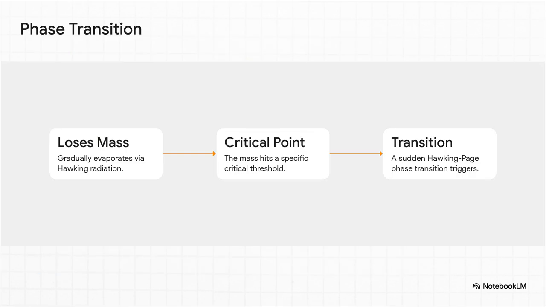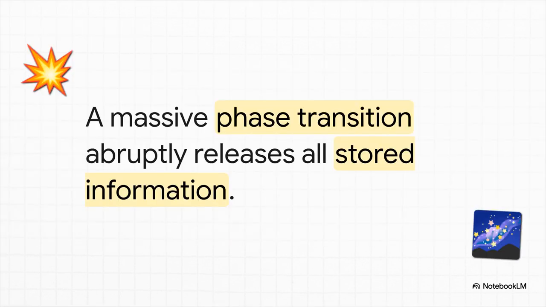But what if the black hole doesn't just slowly leak information? What if instead it hits a critical mass threshold as it evaporates? In models like the evaporating BTZ black hole in anti-de Sitter space, we see that thermodynamics can suddenly shift. As the black hole slowly bleeds mass, its temperature and pressure dynamics inch closer and closer to a tipping point. And when the mass drops to a specific fraction, it doesn't just quietly fade away. In this incredible scenario, the black hole undergoes a massive phase transition.